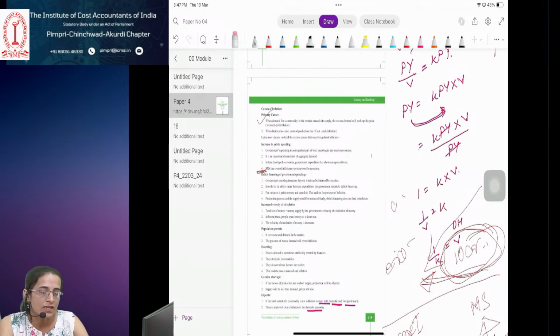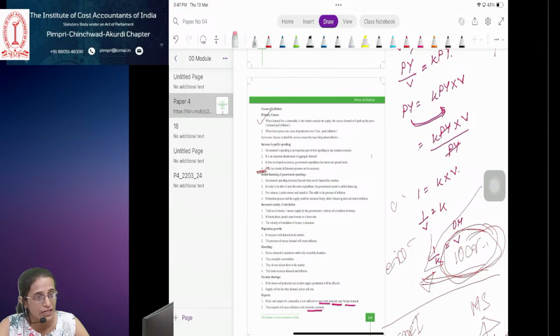Non-economic reasons. Some reasons like earthquake and flood mean that the available raw material required to produce the goods or services will not be available. There will be problems in the availability of raw material. Transportation facilities will get blocked in case of floods and earthquakes.